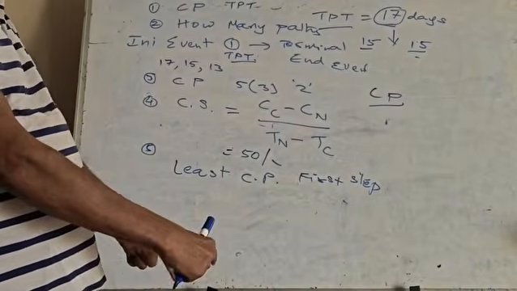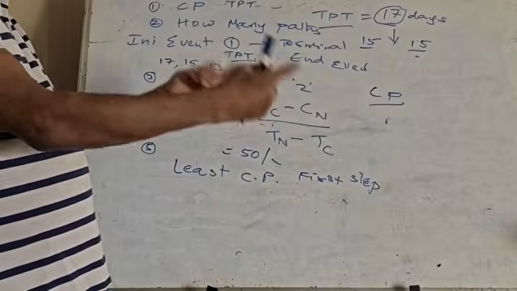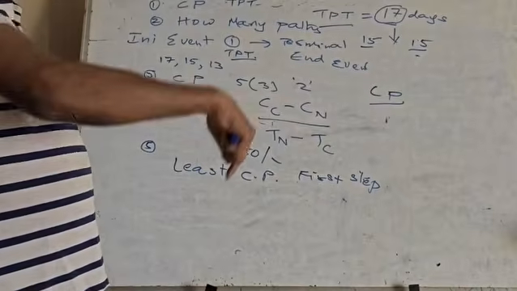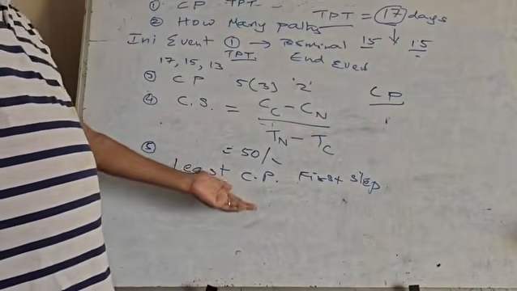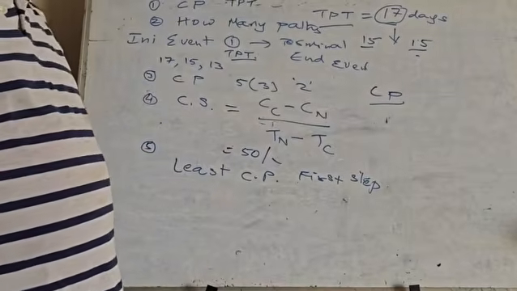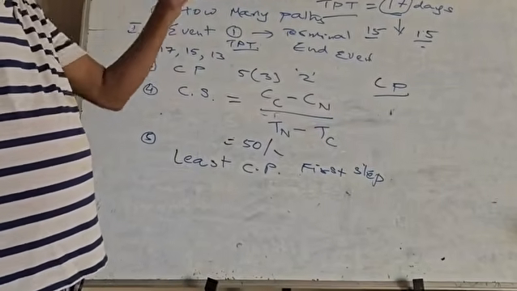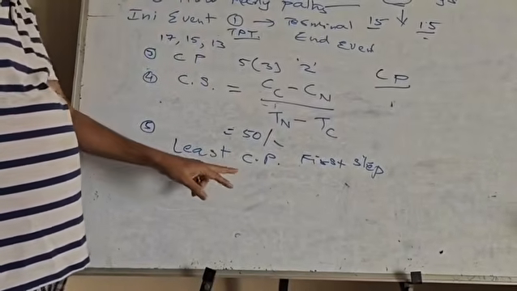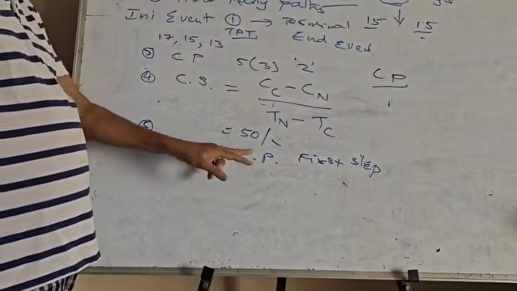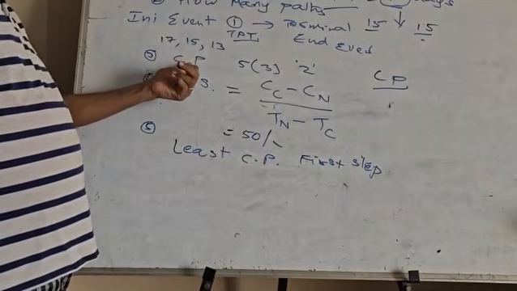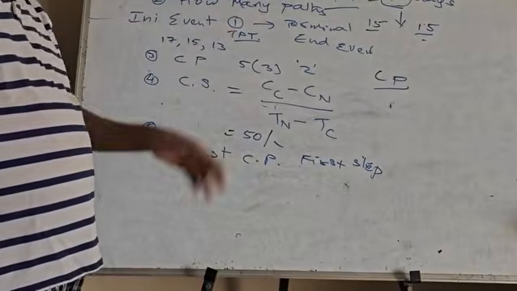So you need to arrange them in the descending order. Activity A, 50 rupees, activity B and activity D. So activity B may be 40 rupees, activity C or D may be 20 rupees. So which one do you have to crash? You have to crash the critical activity in the first step which has the least cost to slope. That means 20 rupees, for example, D. If D has the crash potential, CP, you reduce as much as possible.